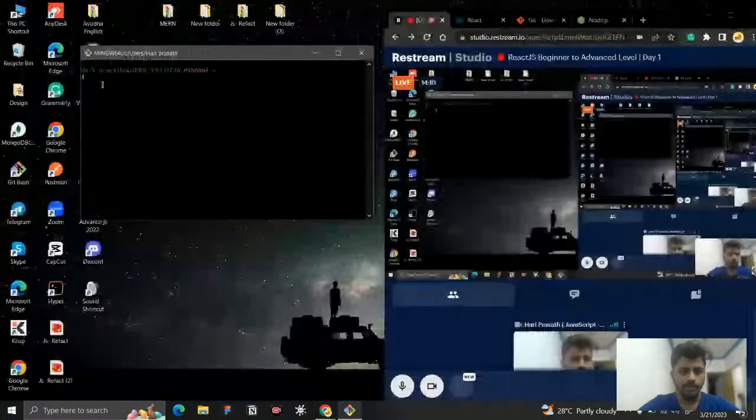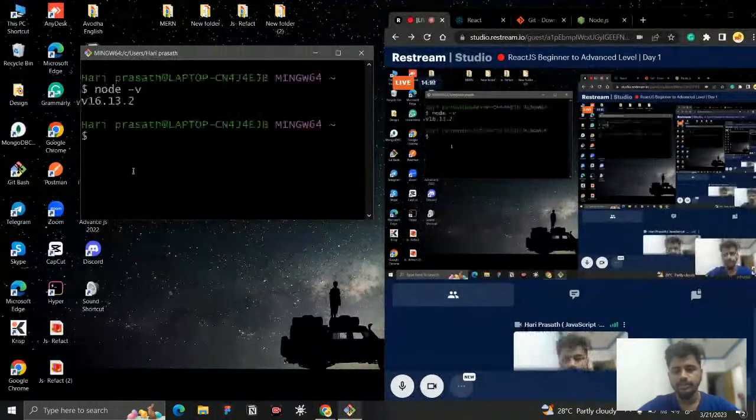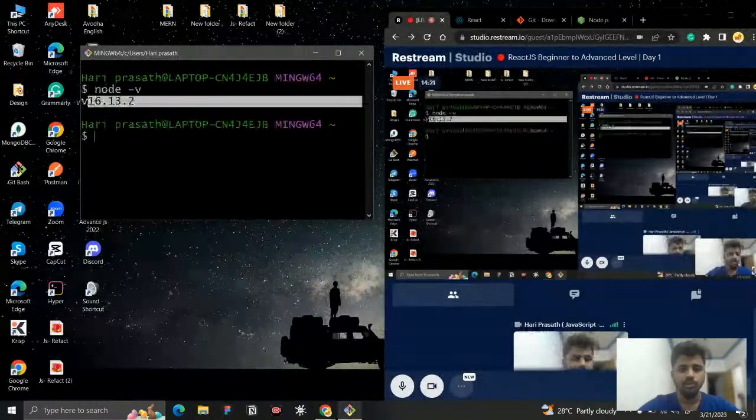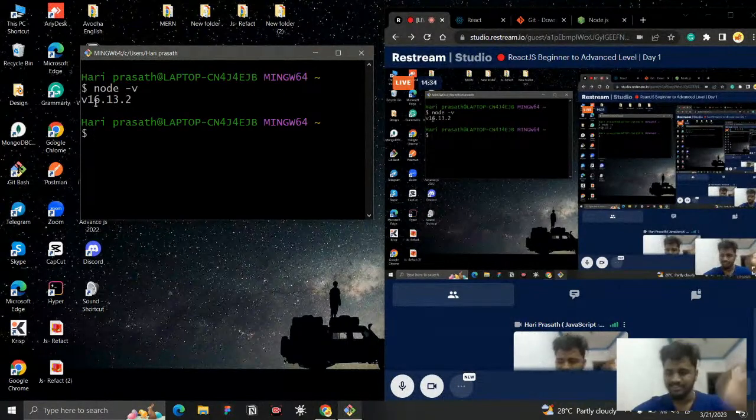Type node -v. If it gives the version of Node which you have downloaded, then that is fine. If instead of the version it shows something else, then you need to retest and download Node properly. These are the two things that you need to serve your work.